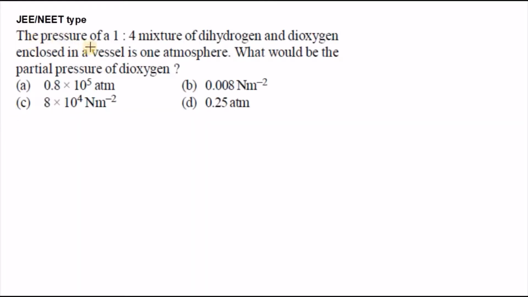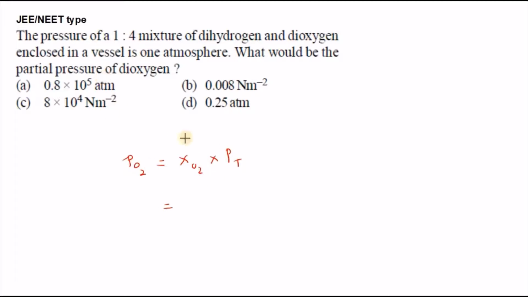Next, the pressure of a 1 by 4 mixture of dihydrogen and dioxygen enclosed in a vessel is 1 atmosphere. What would be the partial pressure of dioxygen? We know that the partial pressure of any gas equals its mole fraction into total pressure.